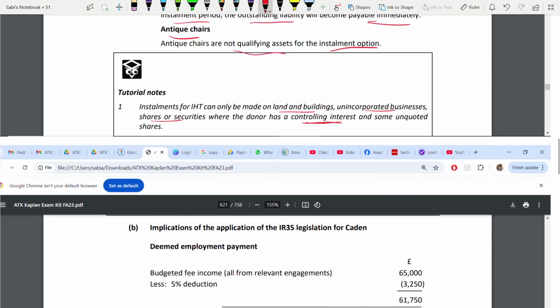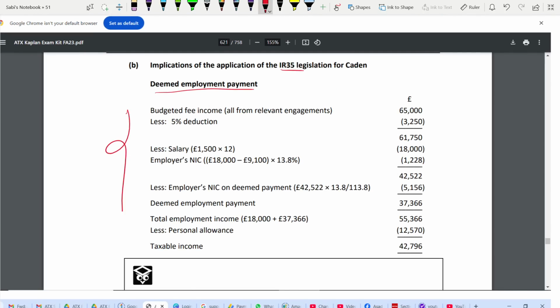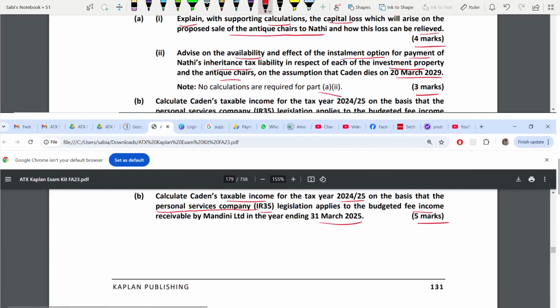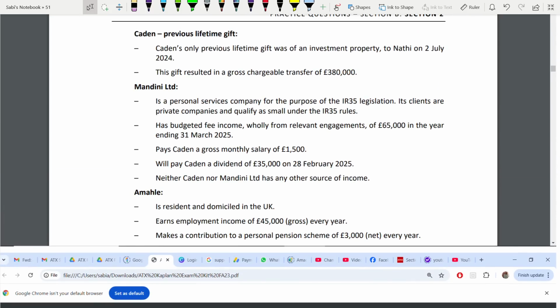Now, coming to B. You have to apply IR35. Remember, for this one, mostly what they are asking is the deemed employment payment. And this is a pro forma that I have taken you through that you need to apply here. But we need to read the case study for it. So here, under Mandani, Mandani is a personal service company and it has already been qualified as small.